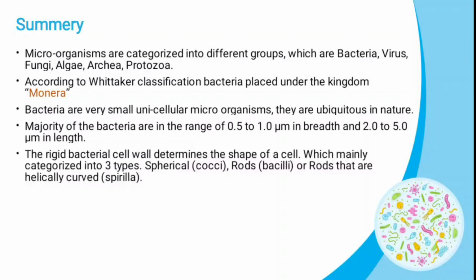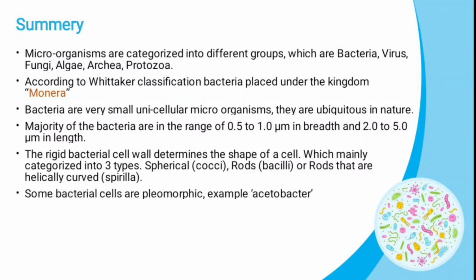Because of the presence of a rigid bacterial cell wall, there are basically 3 shapes of bacteria. They are spherical, rod and spiral. Spherical shaped bacteria we call cocci, rod shaped bacteria we call bacillus, and spiral or helically curved bacteria we call spirilla. Some bacterial cells show pleomorphism. That means they can change their shape depending upon the type of environment and nutrients available. An example is Azotobacter.